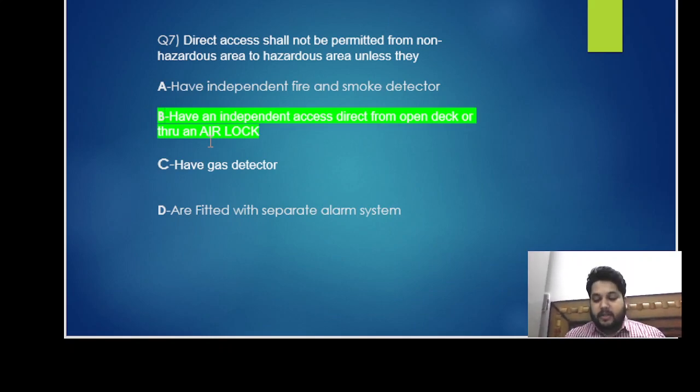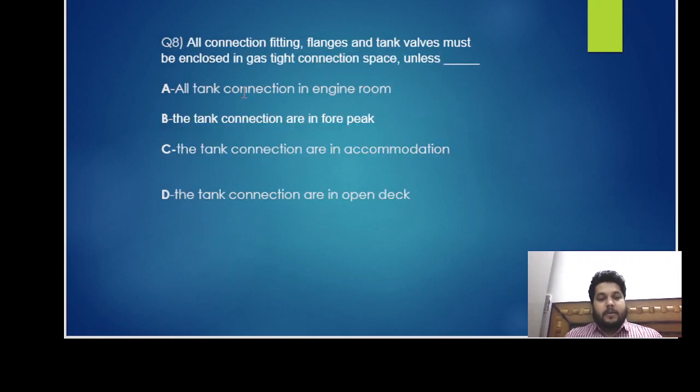This is very important. The airlock system is maintained when there is any direct entry from a non-hazardous area to a hazardous area.